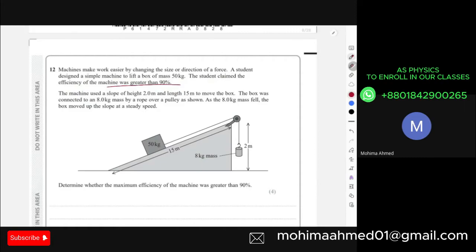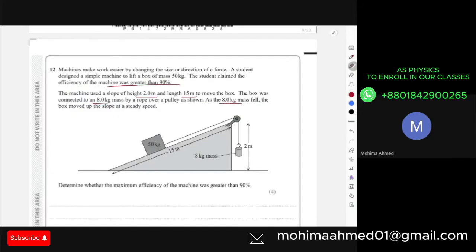And the machine used a slope of 2 meter height, length is 15 meter, to move the box. The box was connected to an 8 kg mass by a rope over a pulley as shown, and the 8 kg mass fell. The box moves up the slope at a steady speed.